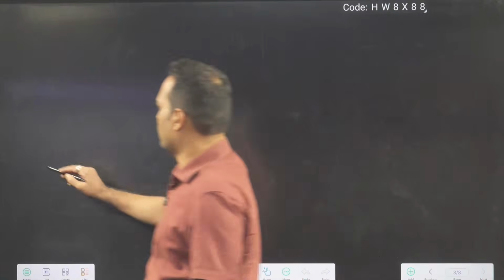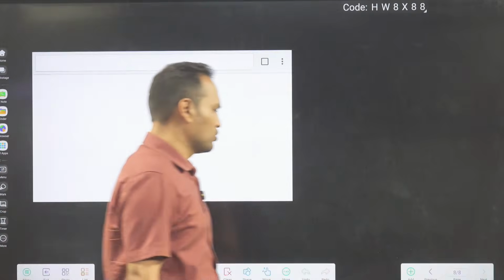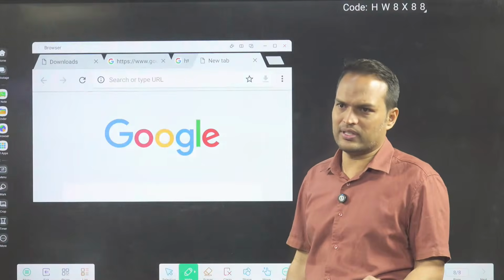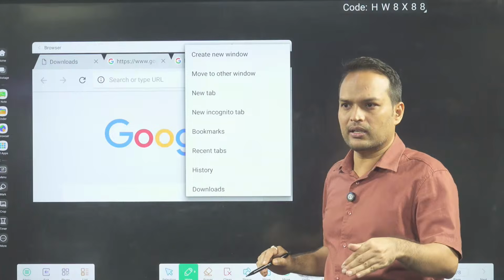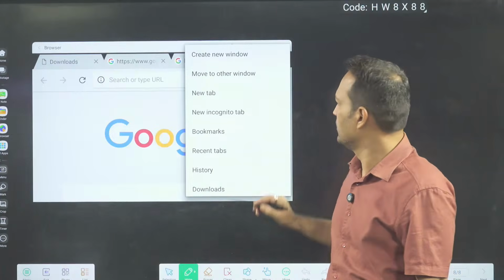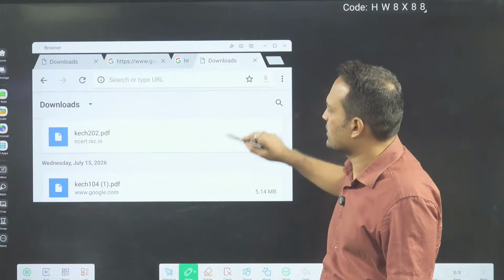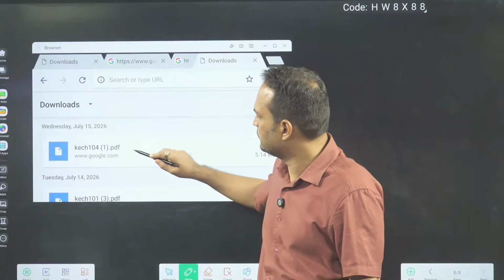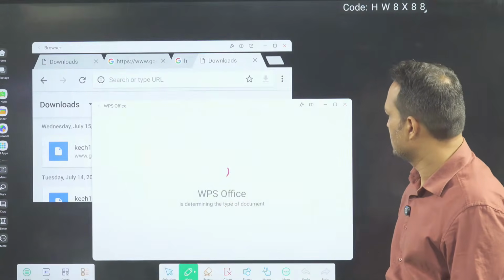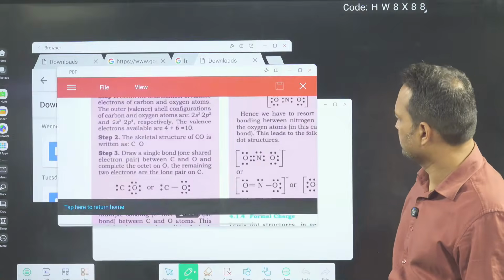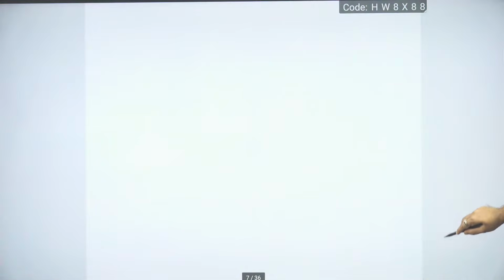Now let's see what is written in NCERT. We will write exactly the same lines of NCERT. We will read NCERT, we will learn NCERT, and the question will also be from NCERT, so exactly the same lines may come in the paper also. We are practicing exactly the same lines, so we will not face any problem. Let's see which chapter this is. Bonding. Yes, so these are all formal charge and all.